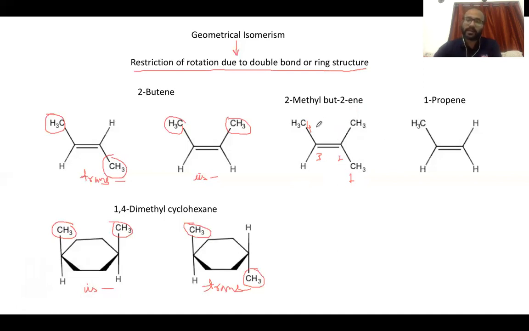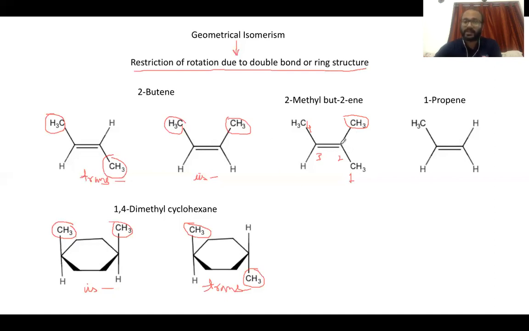Now, if I ask you, is geometrical isomerism possible in this particular compound? The answer would be no, because here you have a methyl group opposite to one of the methyl groups, and you have a methyl group on the same side of the double bond. Even if you interchange these, it doesn't make a difference, they are the same structure.